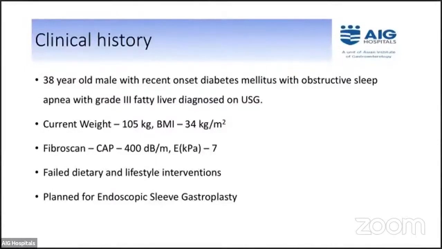Can I have the history on? Harsh, can you tell the history? This is a 38-year-old male with recent onset diabetes mellitus with obstructive sleep apnea, and on ultrasound has a grade 3 fatty liver. Currently, the weight of the patient is 105 kgs with a BMI of 34. The fibroscan shows a CAP of 400 with a fibrosis score of 7. He's had a failed dietary as well as a lifestyle intervention, and he's planned for an endoscopic sleeve gastroplasty.